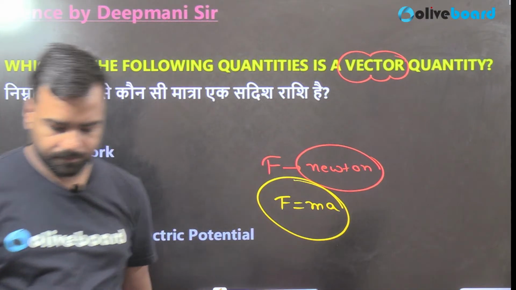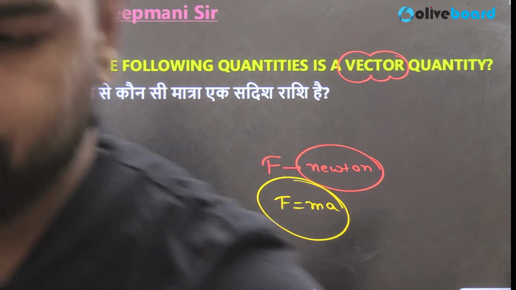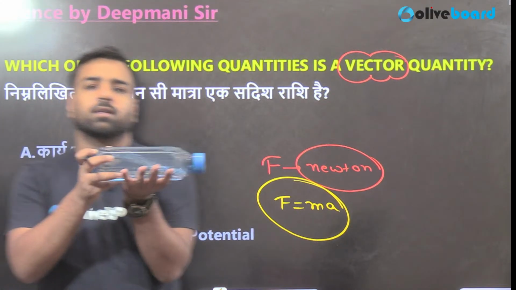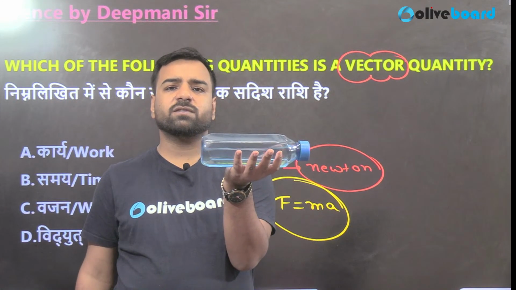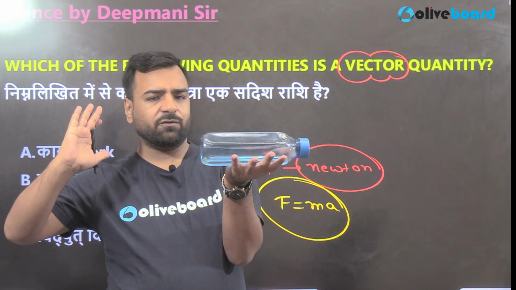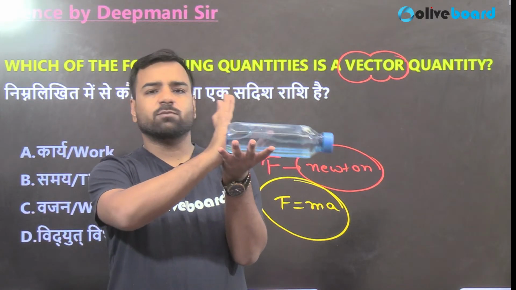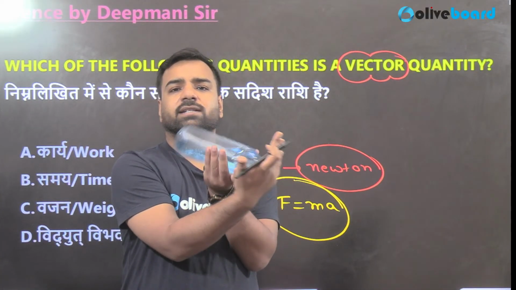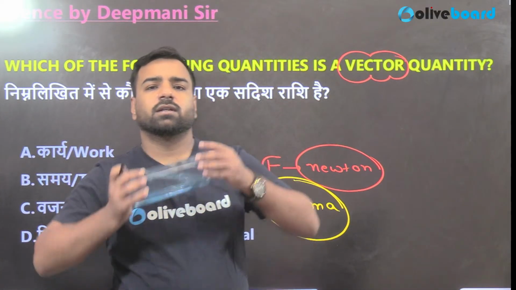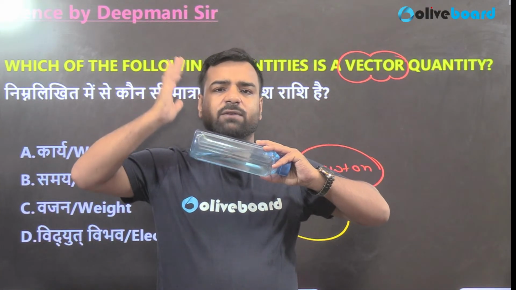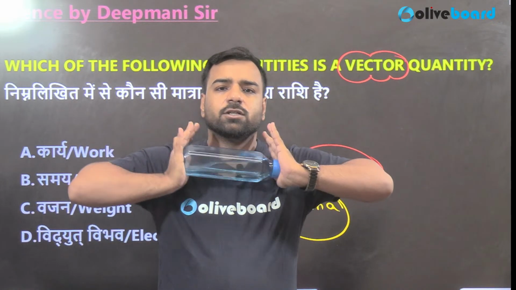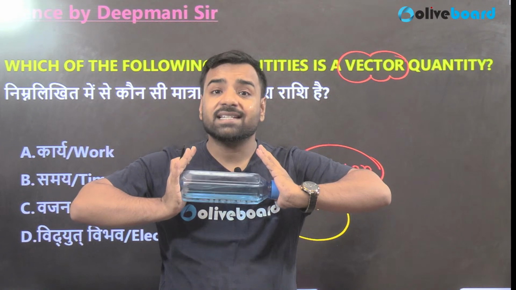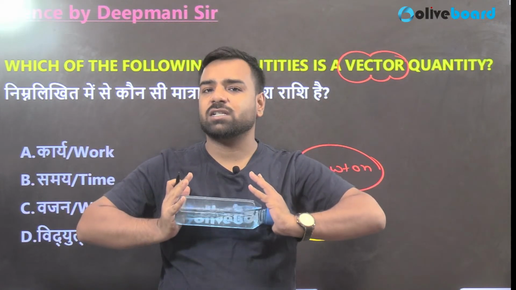For example, this is the water bottle that I'm having right now. If I give 5 Newton's force over here, I'm just pushing it with 5 Newton's force, it is moving on the left hand side. If I give 5 Newton force from here, it will move in the right hand side. What if I give 5 Newton force on both the ends? So guys, this bottle is intact at its position. The bottle is not moving. The reason is, the net force is 0, right?